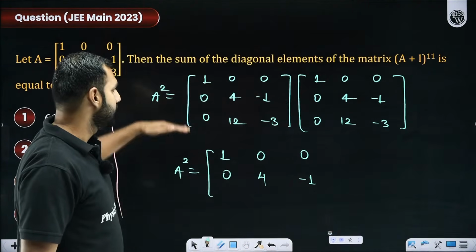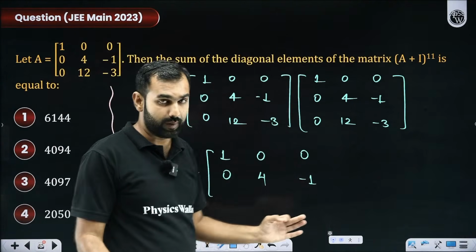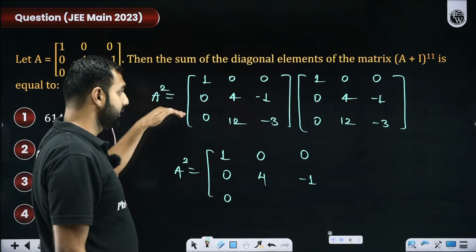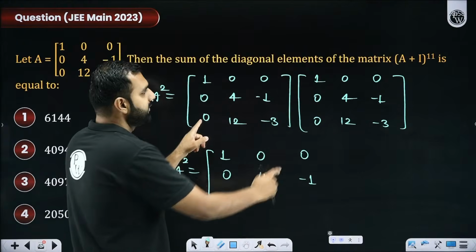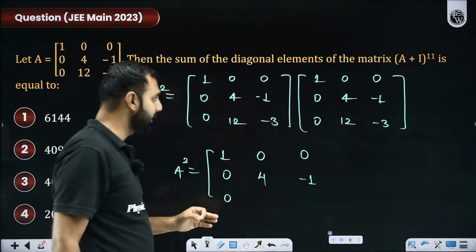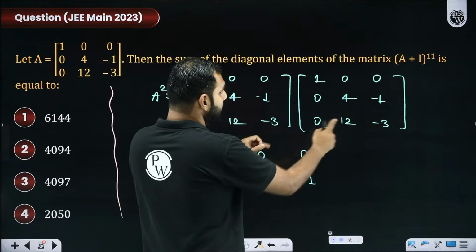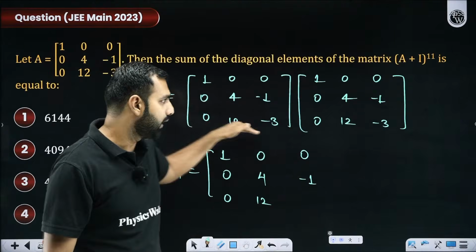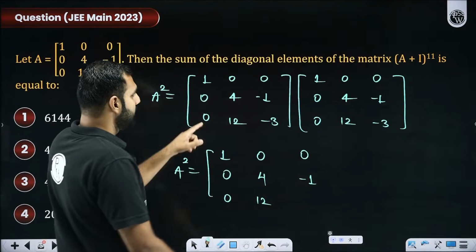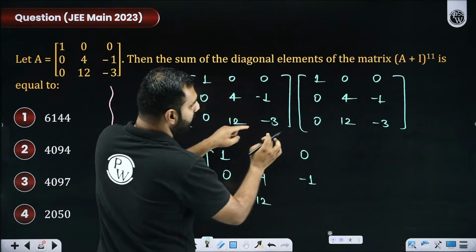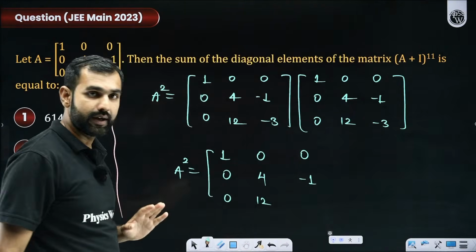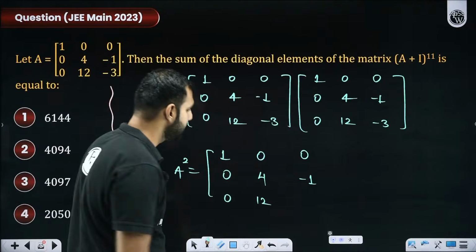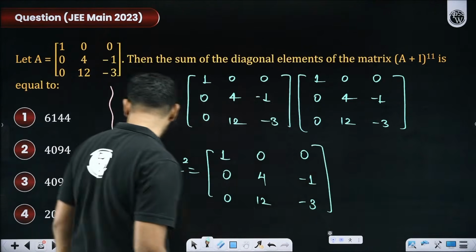The next thing, third row, first column, matrix multiplication, right? So this is 0, this is 0, this is 0, so the whole thing becomes 0. Then third row, second column: 0 into 0, 0, 12 into 4 is clearly 48, and then minus 3 into 12, that's 36. 48 minus 36 is clearly nothing but 12. Then third row, third column, what does it give me? 0, minus 12, and plus 9. I hope you're getting it. Minus 12 and then plus 9. So minus 12 plus 9 is clearly nothing but what? Minus 3.